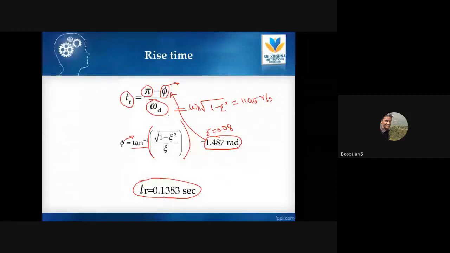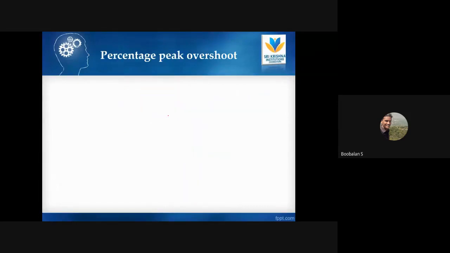Where do we substitute? Compare with the second order system to get epsilon and omega n. Once you find omega n and epsilon by comparing with the second order system, everything is easy. We can finish it quickly, right? Then pick the overshoot formula: e to the power minus pi epsilon whole divided by square root of 1 minus epsilon square. We know the epsilon value. Simply substitute and compute the exponential. We will have the value 76.89%, right?